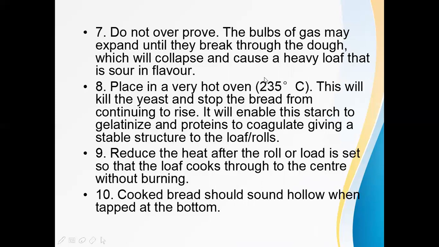When baked at this high temperature, the starch gelatinizes and becomes sticky and the proteins coagulate, meaning the entire thing is cooked nicely, giving the bread a nice texture and stable structure.